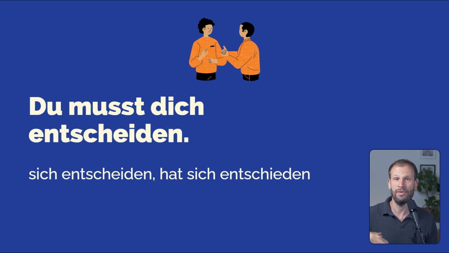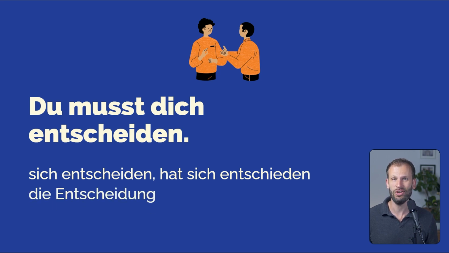So this one is irregular. If it was regular, we would have gotten a t at the end and we wouldn't have gotten this vowel change. So it would have been entscheidet. But that's wrong. This one is irregular. Hat entschieden. So, sich entscheiden is the verb. And do you know the noun form? Decision. That's die Entscheidung. Like all nouns ending in ung, this one is also feminine.